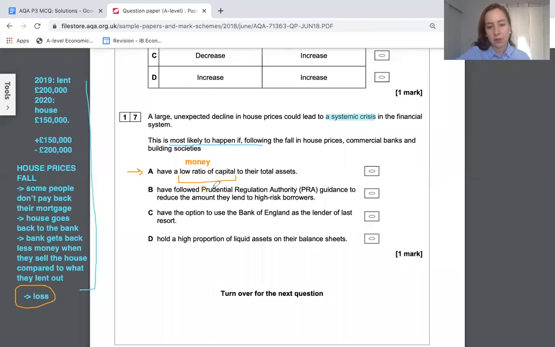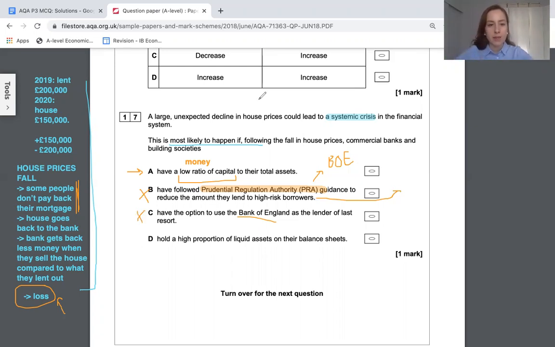B, for those that you don't know, that's an organization inside the Bank of England, and its job is to help make things safer. So this is probably quite unlikely. Lending less to high-risk borrowers means fewer people will stop paying back their mortgage, which means this bit is less likely to happen. So B is definitely not the answer. The Bank of England as a lender of last resort means that in an emergency, such as you're making extreme losses, the Bank of England could step in to help you out. That's going to help you survive a little bit more. So C is really not the right direction.